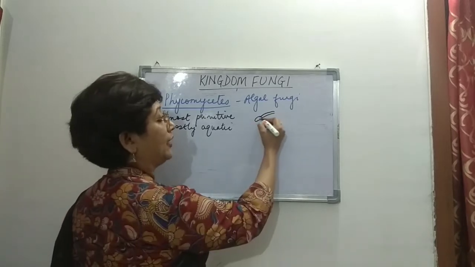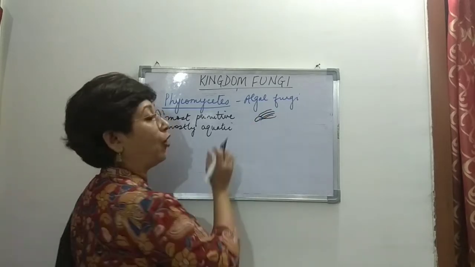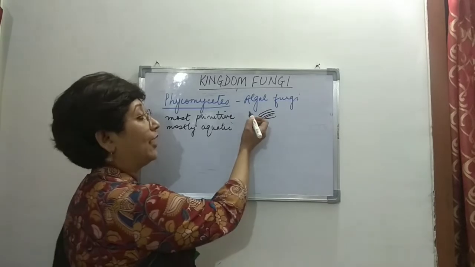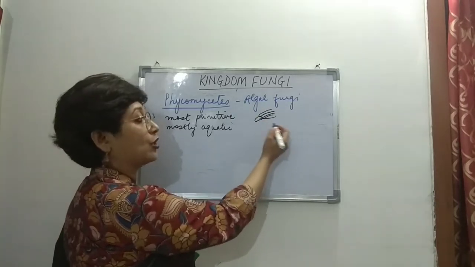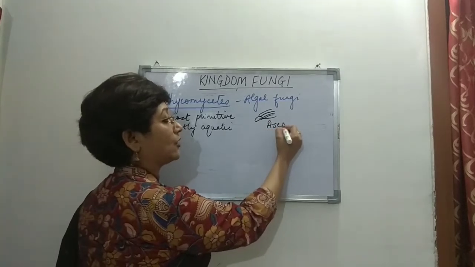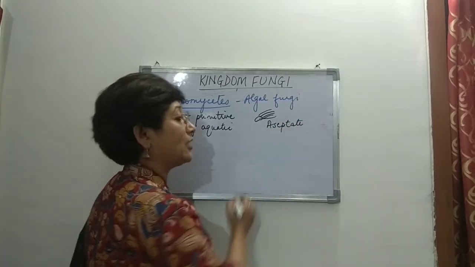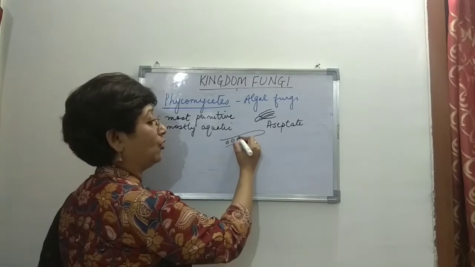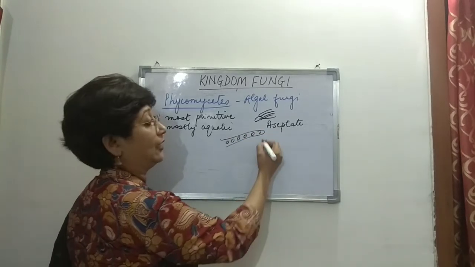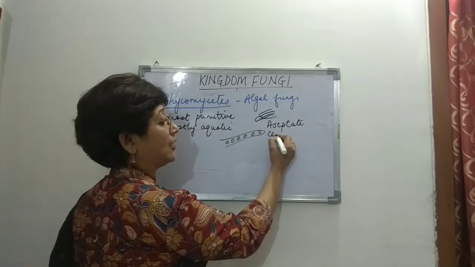So many hypha together forms a mycelium. Now, this is a regular mycelium with no cross walls. So the mycelium is aseptate and it is also cenocytic, multinucleate, right?